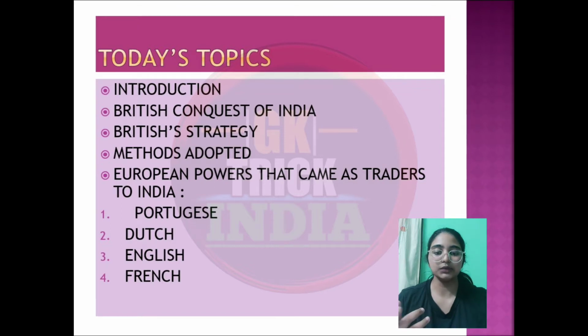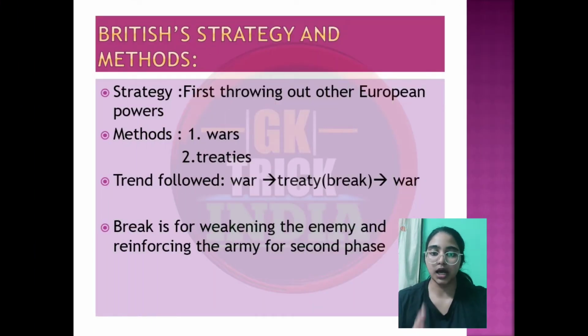So first, let's deal with the British conquest. Their two targets were the European powers and the Indian princely states. What is the strategy first? The strategy is that first, to overthrow the European powers. What are the methods they took to overthrow the European powers? What do you think they are? They are wars and treaties. So they always had this method of dealing with the enemies: war, treaty and war. This treaty they take is a break to weaken the enemy's army and to reinforce their own army, and then go with the war again.